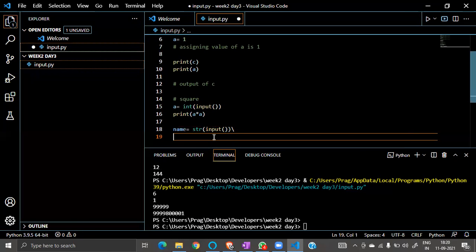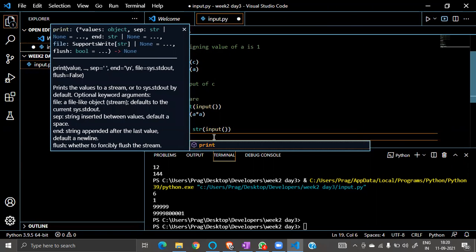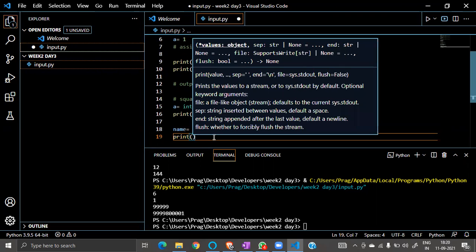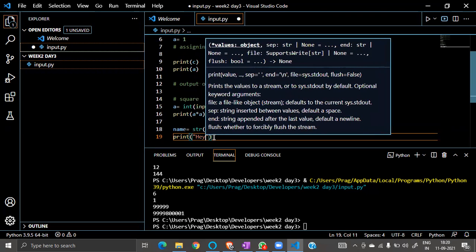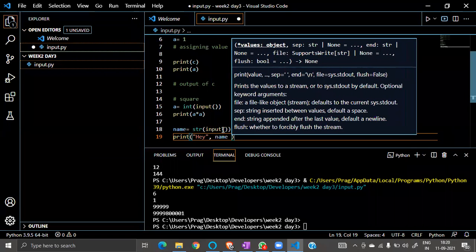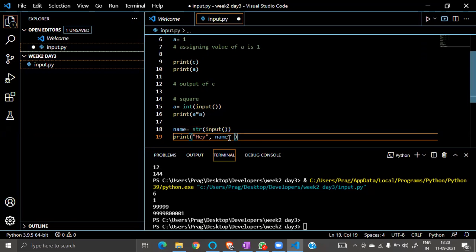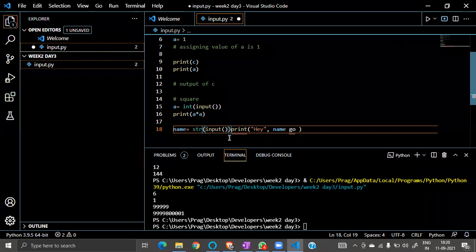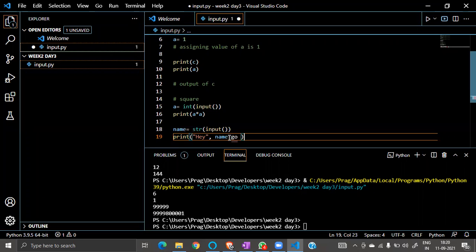Now I can write a good message to my user, okay. Suppose I write hey, okay, then comma, name. You guys know why I'm using this comma and name, okay. Good evening. Oh, sorry. And then separate, okay.